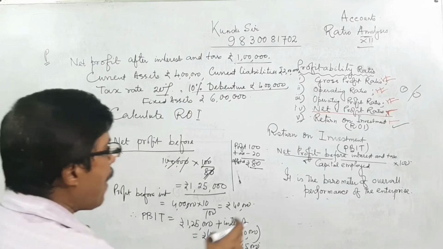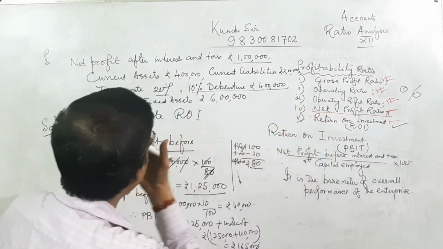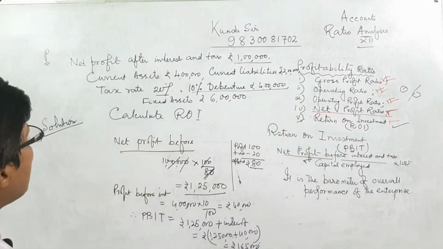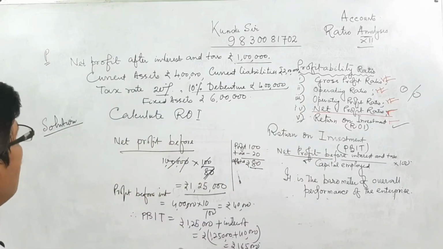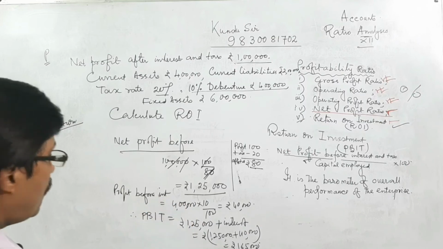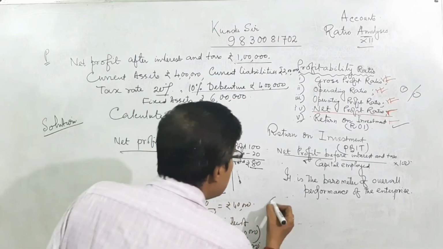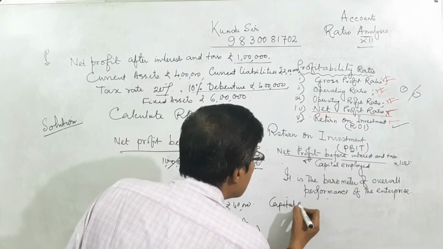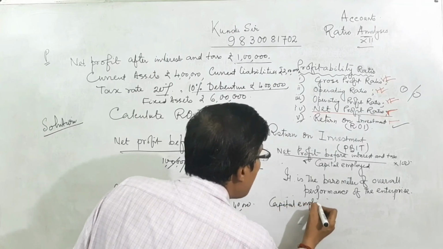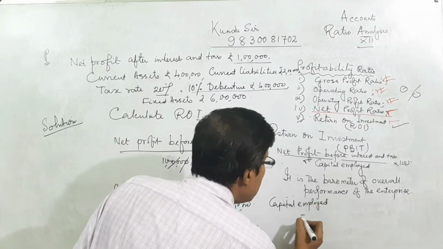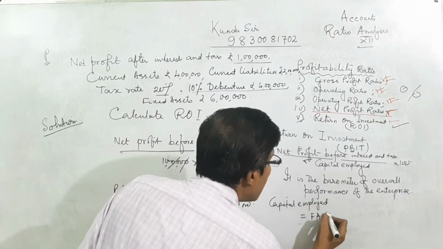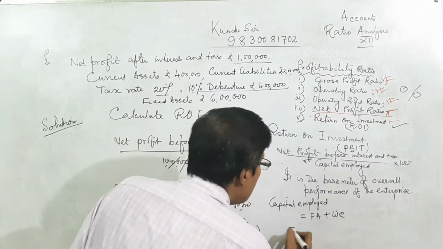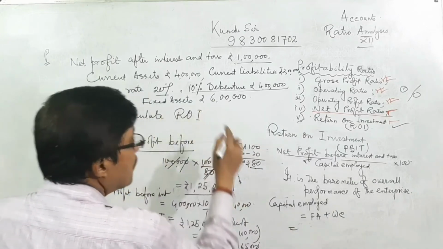Now we need the capital employed. I have explained capital employed: fixed assets plus working capital. What is capital employed here? Fixed assets are 6 lakh.